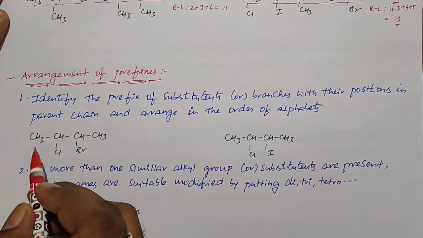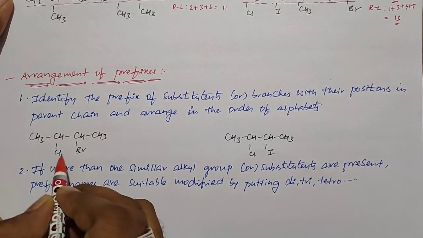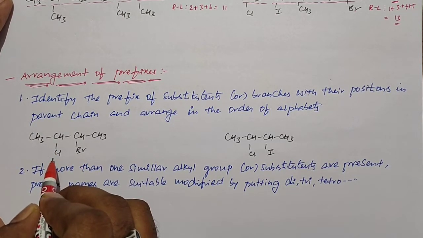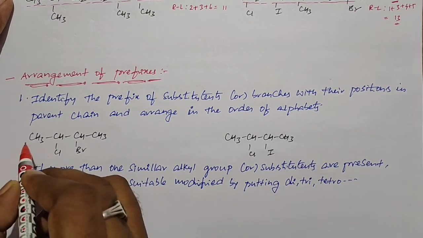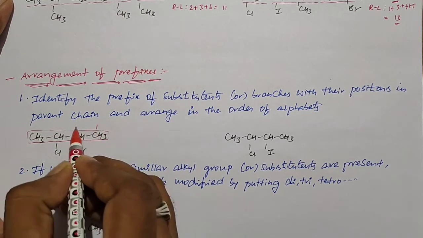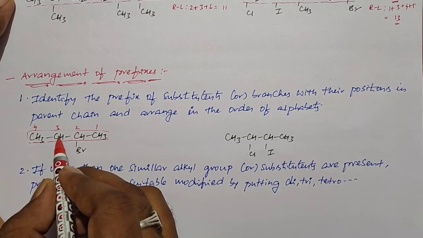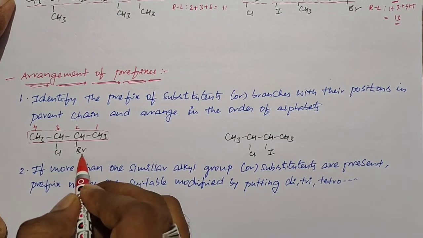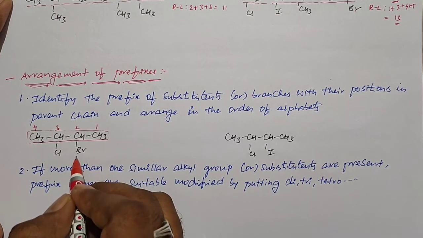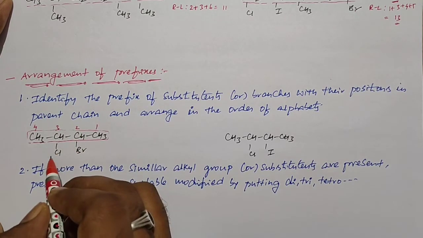So if you see that, here both substituents are present in the same position, so we need to give the numbering based on the alphabetical order. So we need to give the lowest number to the bromine. So 1, 2, 3, 4. So if you observe that the chlorine at third carbon we call as 3 chloro, bromine present at second carbon we call as 2 bromo. So based on the alphabetical order, bromine becomes first and chlorine comes next. So we call it 2 bromo, 3 chloro.